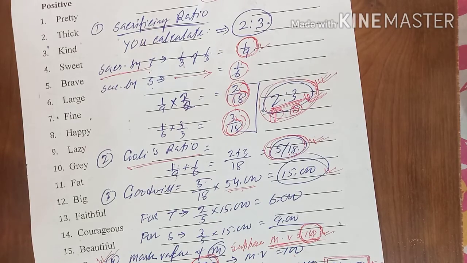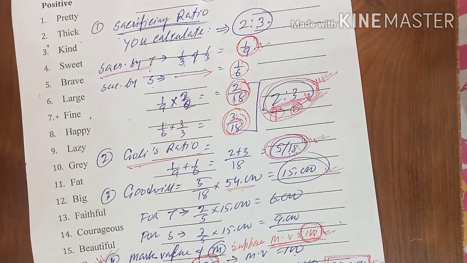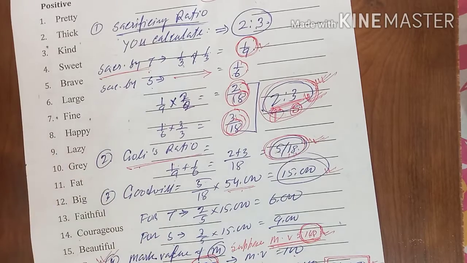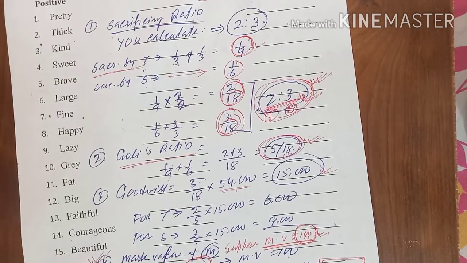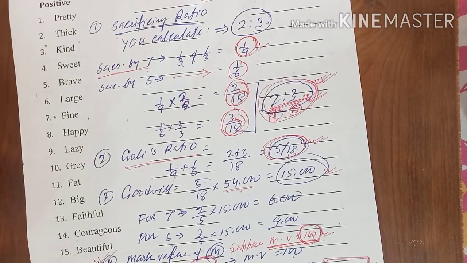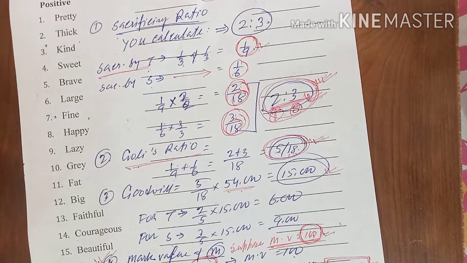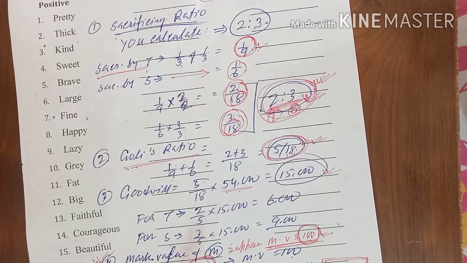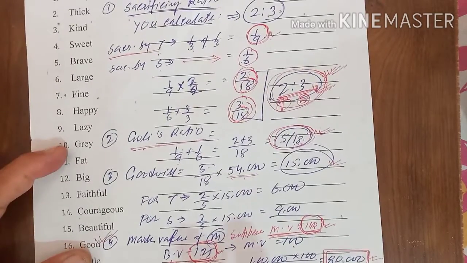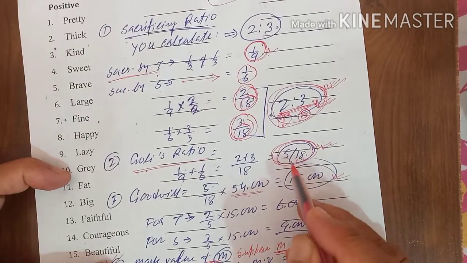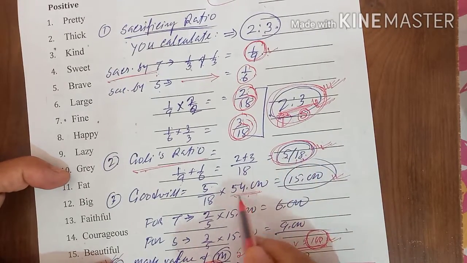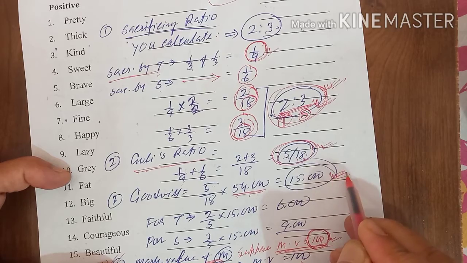Sometimes a question may come to your mind: sir, the goodwill is 54,000, so why are you not writing 54,000 goodwill in the new balance sheet? That is not said. They said to assume the goodwill is 54,000 and calculate the amount on that basis, and that much amount he should bring for goodwill. For calculations the amount of goodwill is given, but there is no need to write it in the new balance sheet. So 5/18 of 54,000 comes to 15,000.